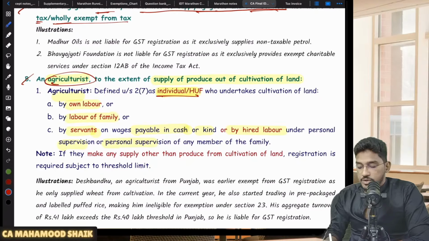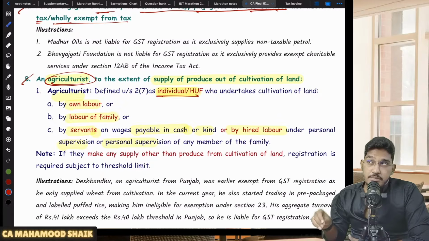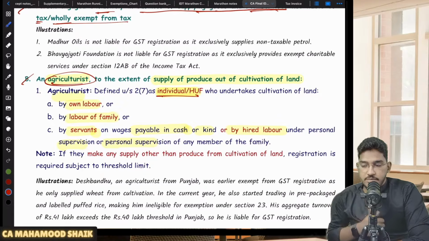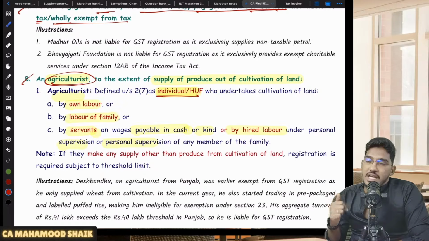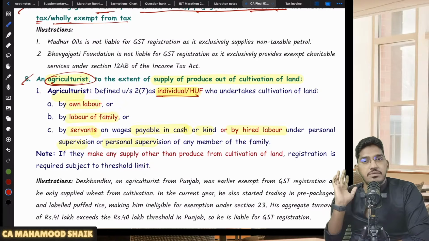And one more point you are required to remember here. If the agriculturist is making supply out of produce out of cultivation of land, then only he will be exempted from registration. In case the agriculturist, in addition to making supply out of cultivation of land, is making any other supply, then he will become liable for registration.